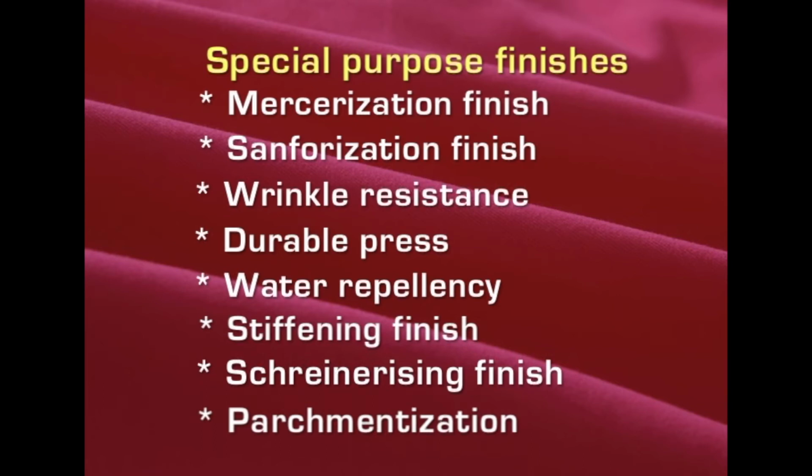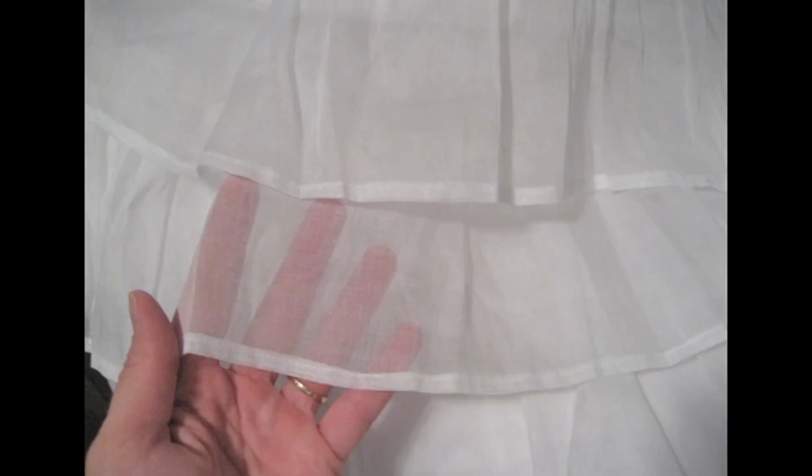Parchmentization finish. One more finish that is given, like to produce organdy, because cotton fabric is not that transparent, all of us know, and so in order to make it transparent, what they do is they go for parchmentization. We call it parchmentization, wherein we have a chemical which dissolves away part of the cotton. It may happen in two ways.